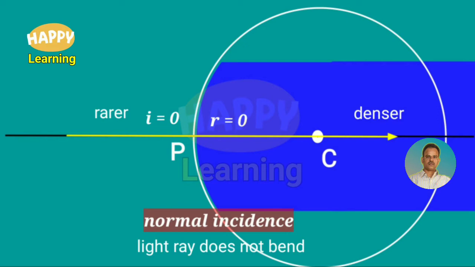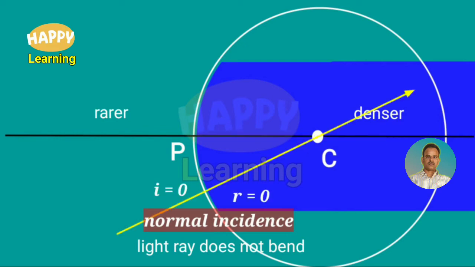Here, as the ray is traveling along the principal axis, it is also a normal because it is passing through C. So it is the case of normal incidence. So the angle of incidence is 0 and the angle of refraction is also 0. So this is the case of normal incidence. The light ray does not bend.